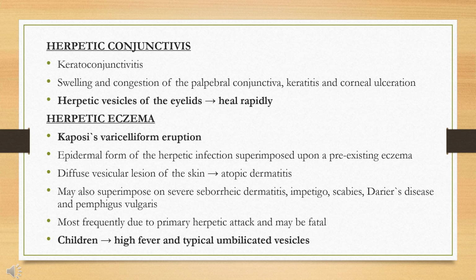In addition to atopic dermatitis, the herpetic infection may also superimpose on Darier's disease and pemphigus vulgaris. It is most frequently due to the primary herpetic attack and may be fatal. The patient, usually a child, exhibits high fever with typical umbilicated vesicles.